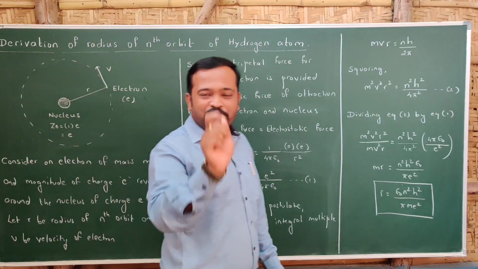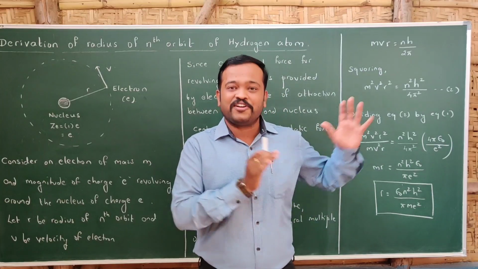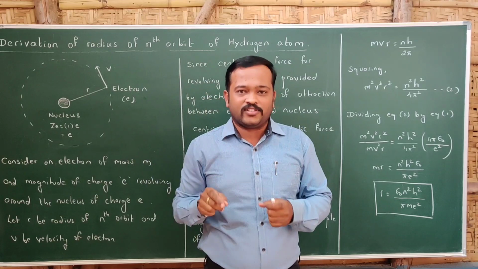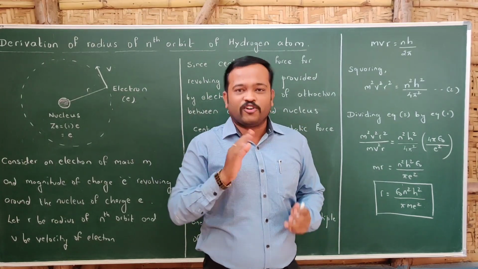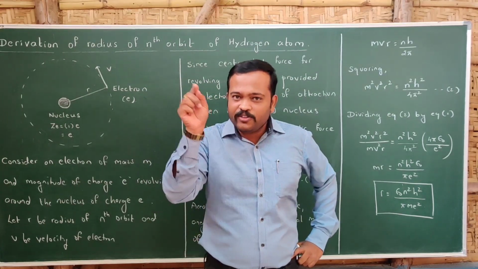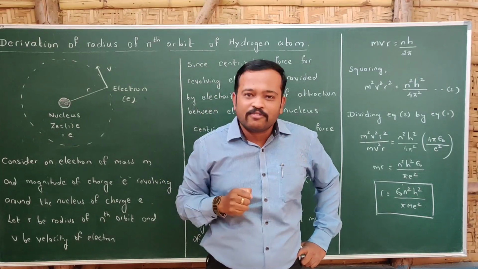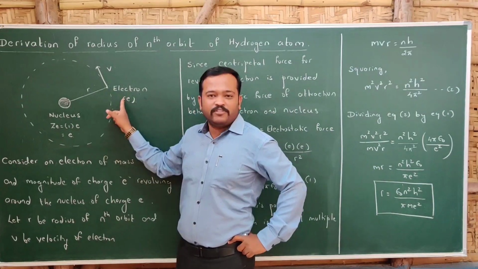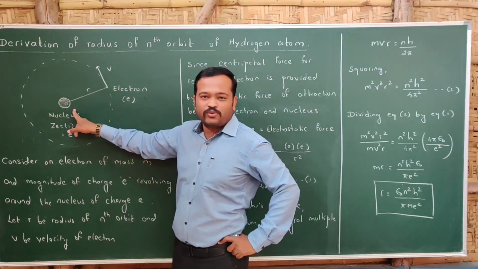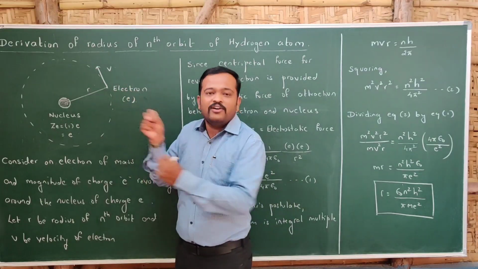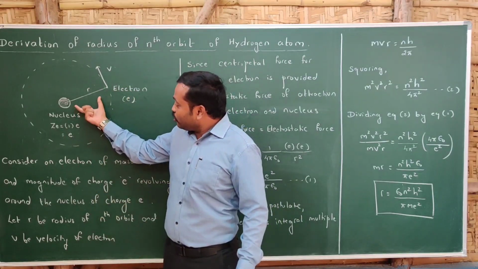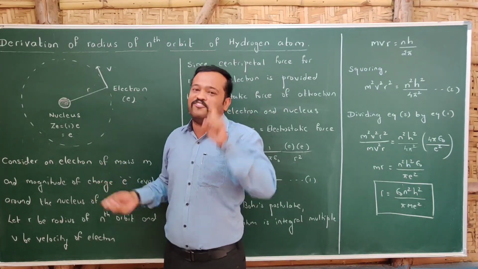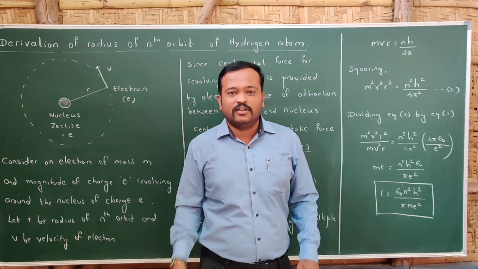Now let us derive the expression for the radius of the nth orbit of the hydrogen atom. According to Rutherford, the electron revolves around the nucleus in the same manner as planets revolve around the sun. So if the electron is revolving around the nucleus, there should be a centripetal force, and that centripetal force is provided by the electrostatic force of attraction between the nucleus and the electron. The nucleus is positively charged, the electron is negatively charged, and there will be a force of attraction. That electrostatic force of attraction provides the necessary centripetal force. This is the principle of this derivation.